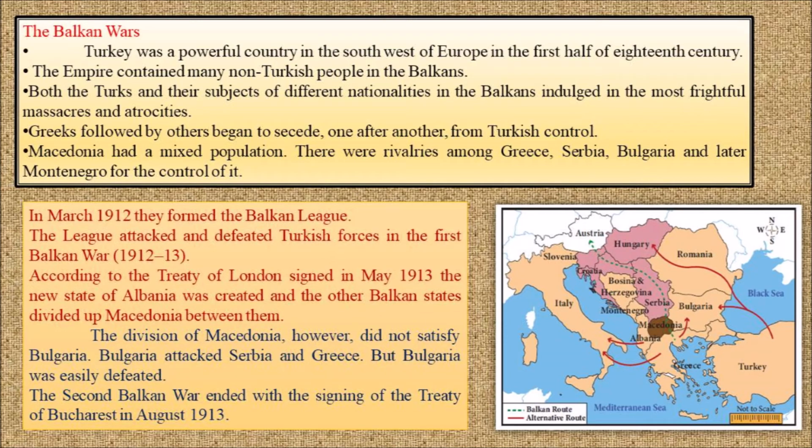Even after this, Bulgaria was not satisfied with this division of Macedonia. So it started to attack Serbia and Greece, but Bulgaria was defeated in the end. The Second Balkan War came to an end by signing the Treaty of Bucharest in August 1913.